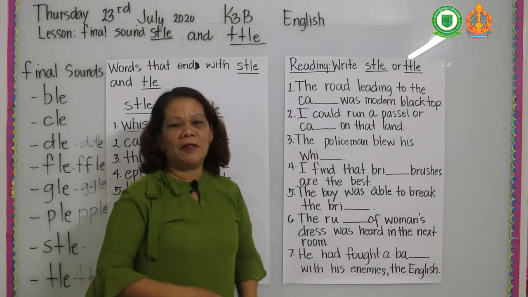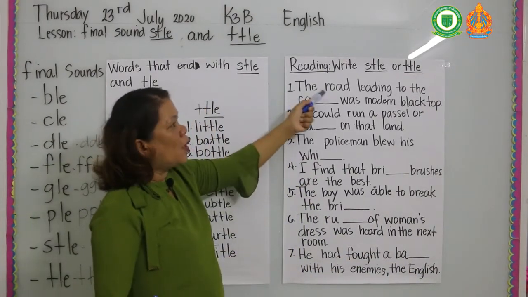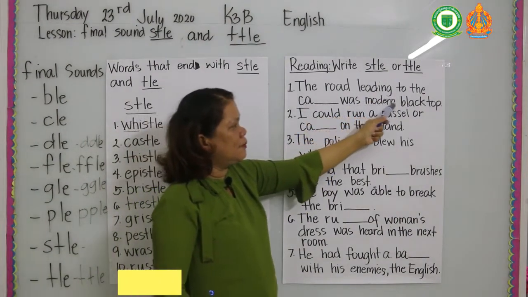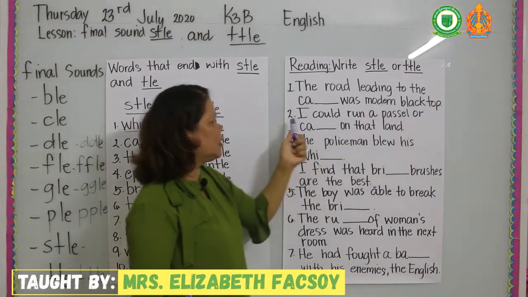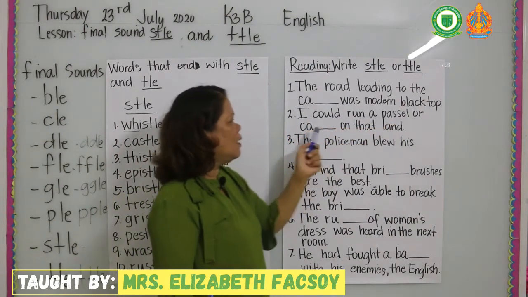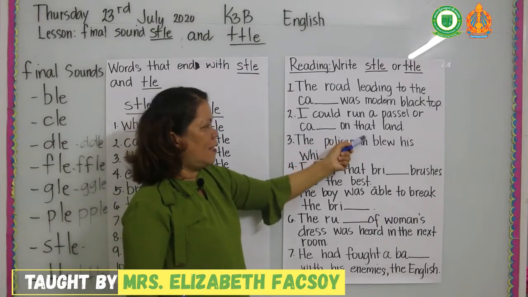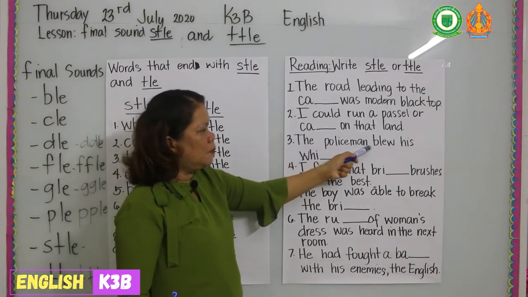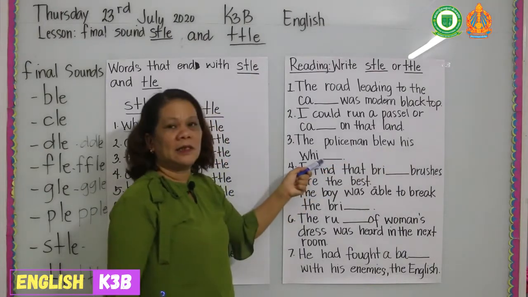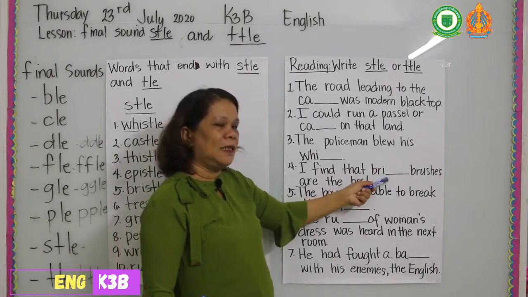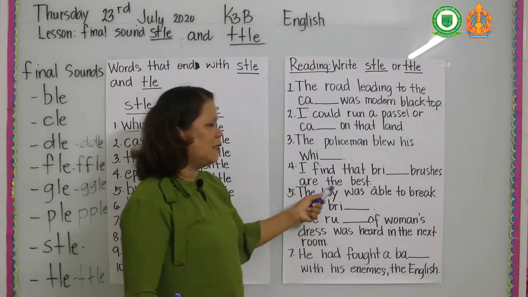Okay, I will read for the last time. The road leading to the castle was modern black top. Number 2, I could run a pasture or cattle on that land. Number 3, the policeman blew his whistle. Number 4, I find that bristle brushes are the best.